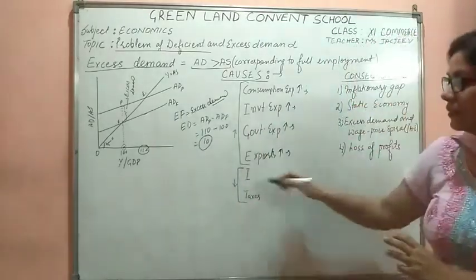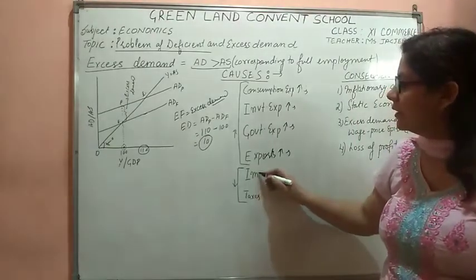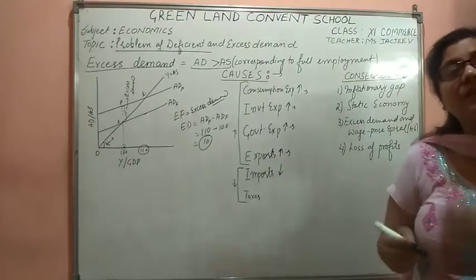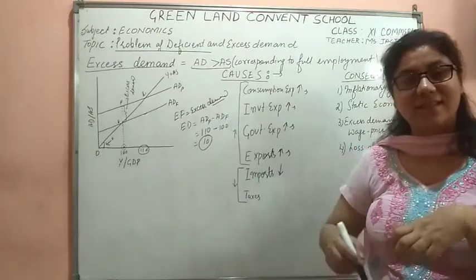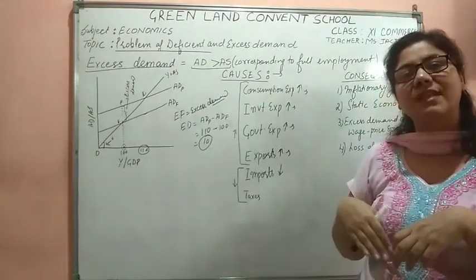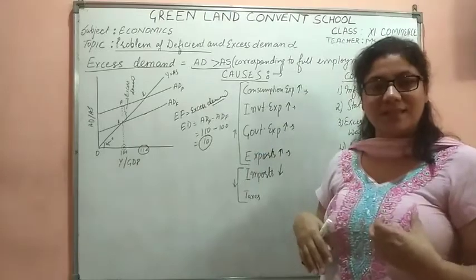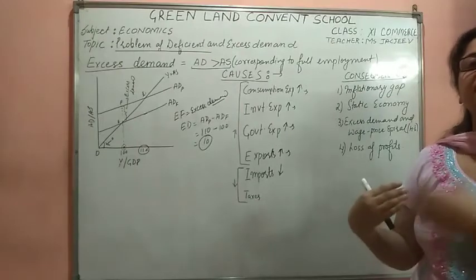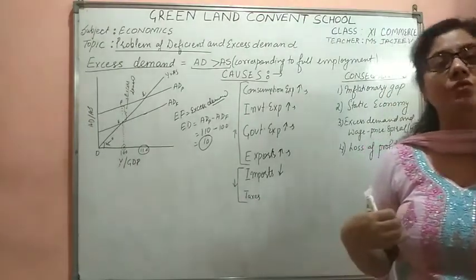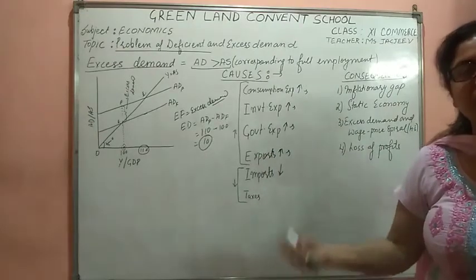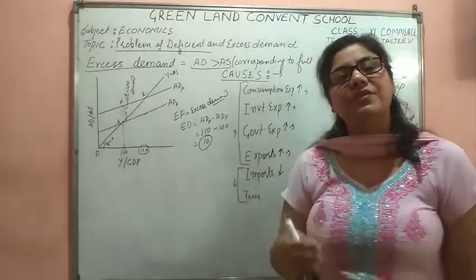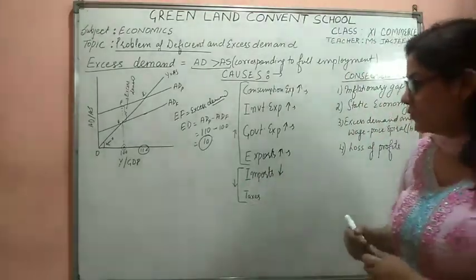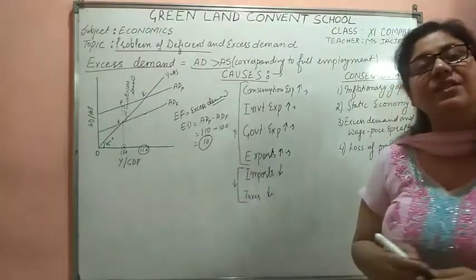Okay. So if we say decrease in imports, now the last 2 points which would be decreasing, imports decreased because the domestic prices are less. So why would we be importing from outside when the international prices are more and domestic prices are less? That's why we are not importing, rather we are using the domestically produced goods. As the international prices are more than the domestic prices, we would be using the domestically produced goods, which will increase the demand. Taxes will be less if the government has reduced the taxes.